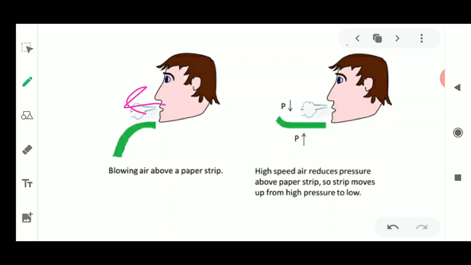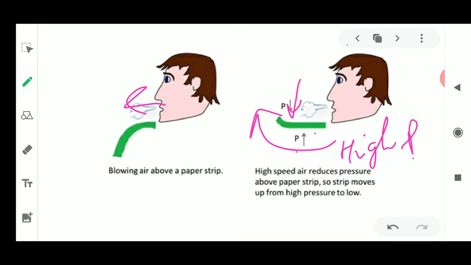Then you will see that as soon as you start blowing the air, this paper strip starts moving upwards. Okay, now why has it started moving upwards? Because after blowing the wind, the air pressure present above the paper strip has decreased, and you know that air always moves from high pressure area to low pressure area. So the area below the paper has high pressure, so the paper is going to move upwards.